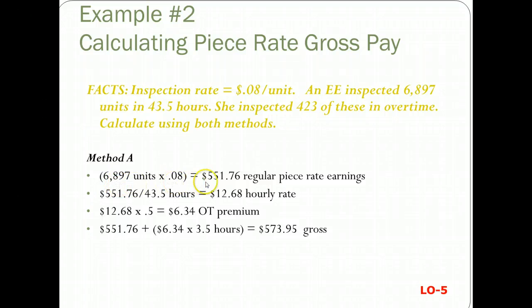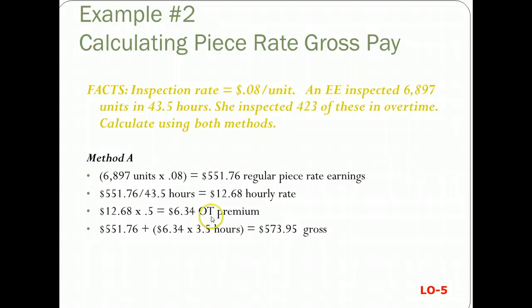6897 times 8 is 551.76. You're going to convert that to an hourly rate by dividing it by the hours that it took her to inspect that many units. That's 12.68, times 0.5.